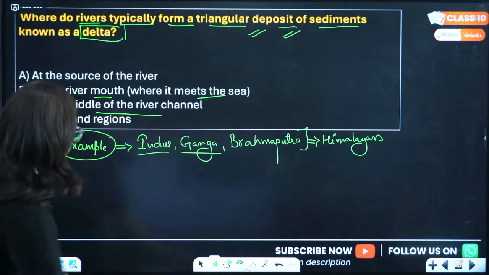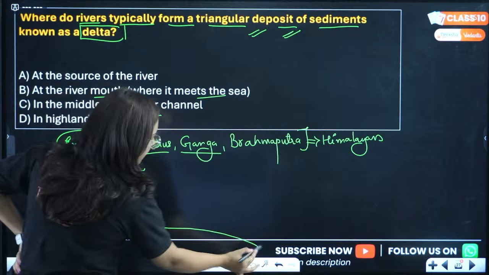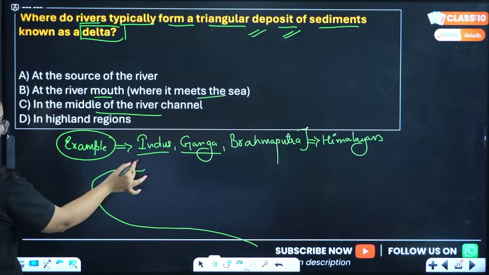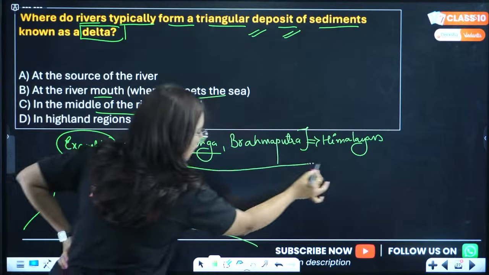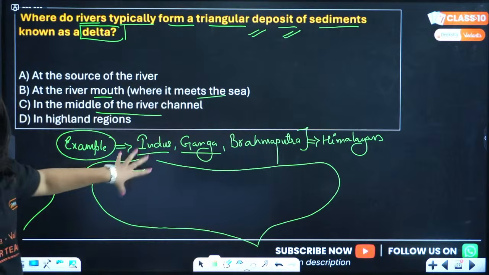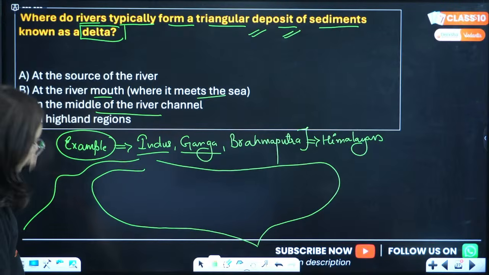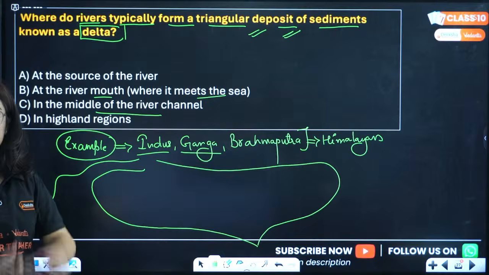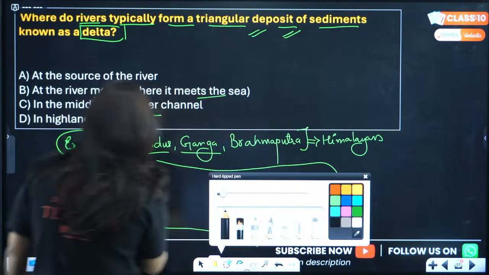This is the course of river Ganga and this is the course of river Indus. Brahmaputra comes from the northeast and merges with Ganga. When these rivers flow down from this long area, along with them they bring a lot of sediments.